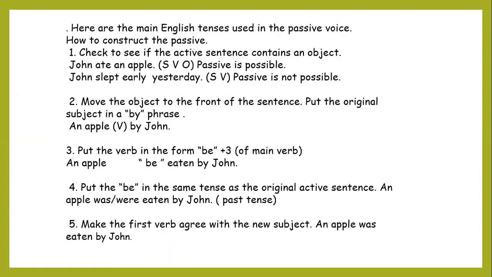Let's move to one more thing here. Here we are going to talk about the main English tenses used in the passive voice, how to construct the passive. First of all, we need to check if the sentence contains an object or not. Remember, we have transitive verbs that must be followed by an object and other verbs that are intransitive. This is something that we discussed before, maybe in grade 10. Anyway, here we are concerned about transitive verbs that are followed by an object, like the first sentence here. John ate an apple. Passive is possible here, so we can change it to passive.